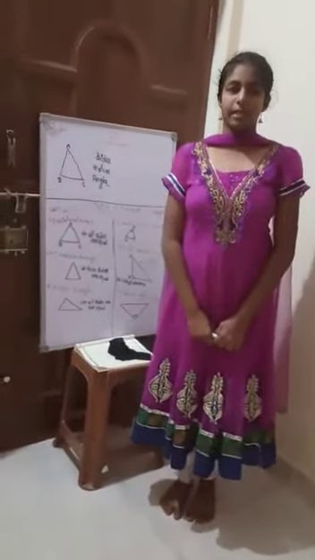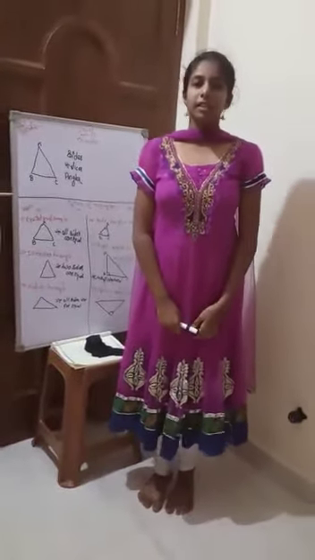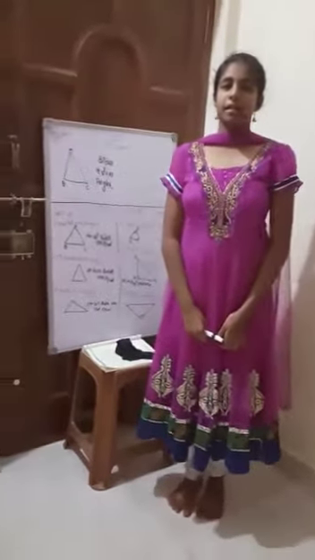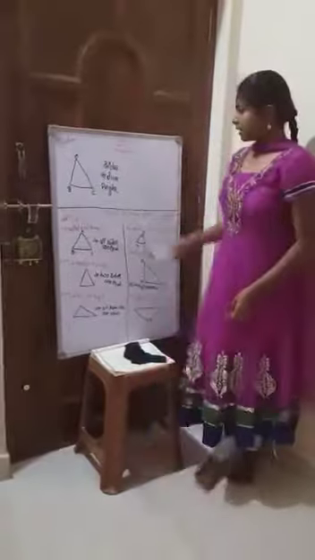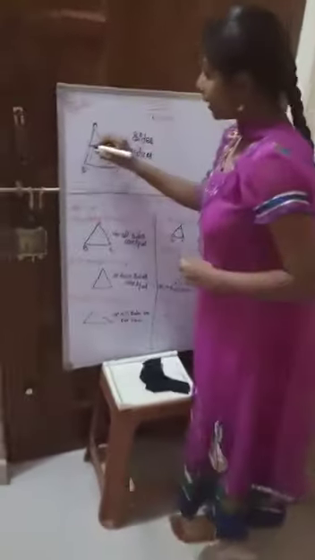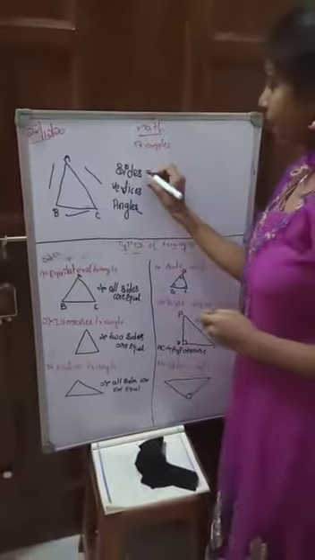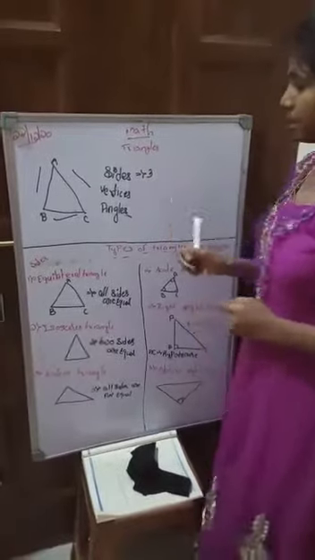Today I am going to say something about triangles and some important statements on triangles. First, let's study about triangles and some basics of triangles. This is a triangle. So first, sides of triangle. AB, BC and AC are sides of the triangle. In sides, we have only three sides of a triangle.